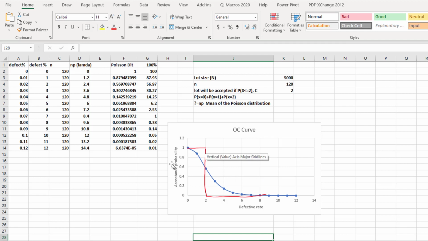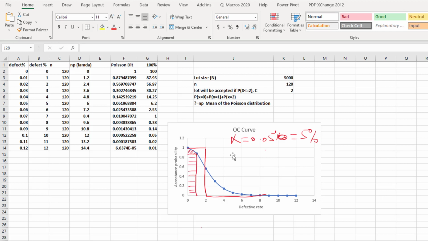There is a chance that they will produce some defective items. So let's suppose my alpha is 5%. There is a 5% chance that you will produce defective. So 1 minus 0.05 will be 95%.